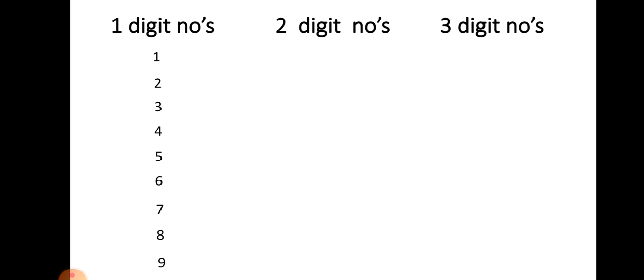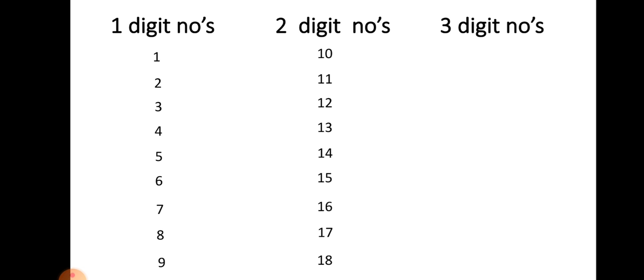So after 9 comes 10, 11, 12, 13, 14, 15, 16, 17, 18, 19, 20, 21, 22, 23, 24, 25.